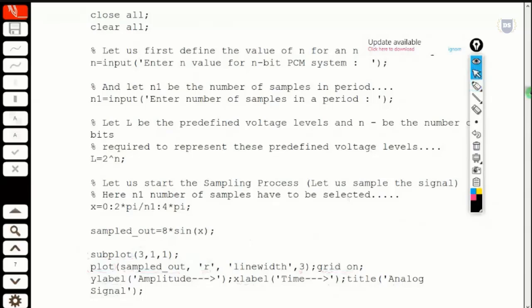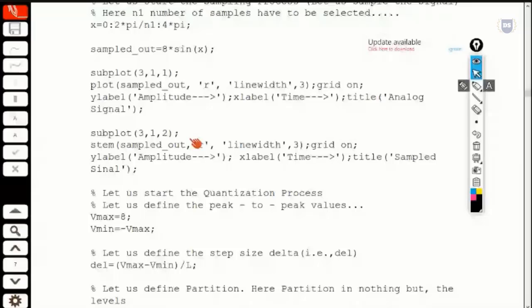After plotting this waveform, the second waveform that we need is a discrete signal. Right after cell number 1, wherein we'll be displaying the continuous or analog signal, in cell number 2 we want the discrete signal to be plotted.